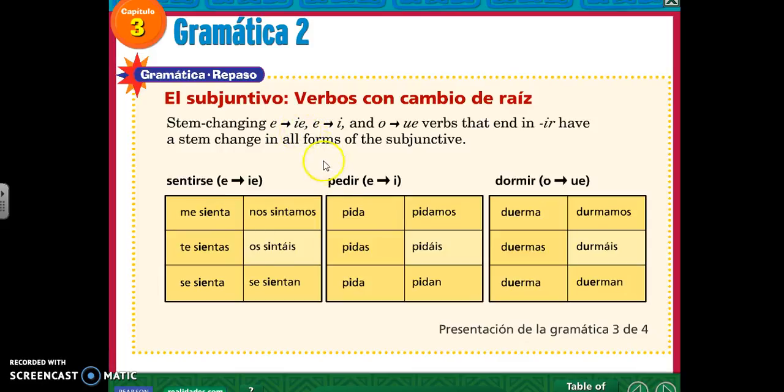The next category is E to I verbs. This one's a little easier. The E is going to go to an I in all 6 forms. And then the last category we're going to look at is O to UE. This one reminds me of E to IE. All 6 forms change, O to UE, inside the boot. And then outside of the boot, there is a change, but it's O to U.